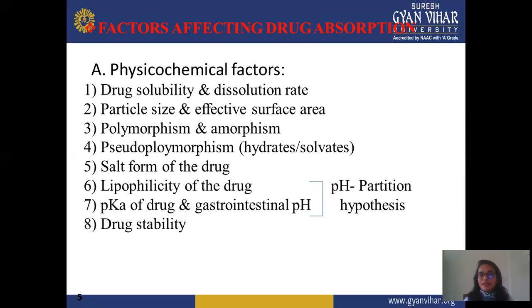Next is particle size and effective surface area. The smaller the particle size, the greater the surface area. Due to this greater surface area, the absorption rate is more and the drug shows more desired effect. Due to particle size, there may also be a chance to reduce the dose.